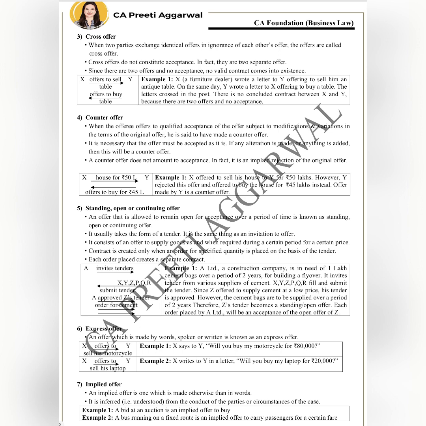Total filmy situation. But here there are two offers. Both the parties are making offer to each other in ignorance of each other's offer. This is known as cross offer. See, in cross offer there are two offers. There is no acceptance.